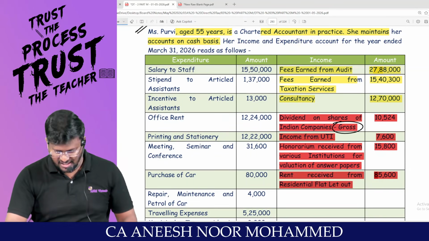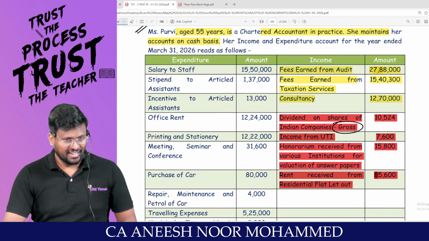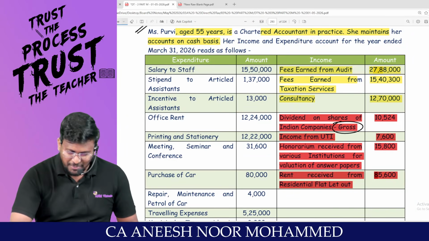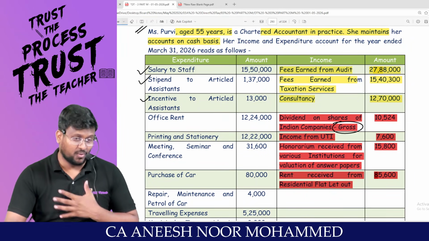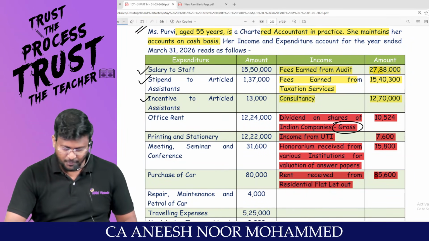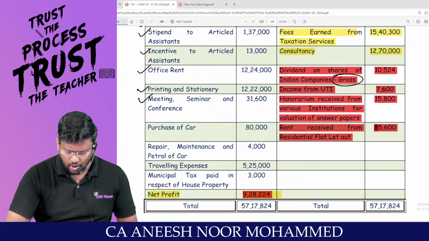Stipend to article assistant. Tomorrow after you become CA, you need articles, right? At that time, any vacancies there, you inform me, I will come and be your article. You have to pay me stipend. Hello, sir. Incentive to article assistant. If I am working well, you have to give me incentive. Office rent, yes, you are supposed to be paid. Printing and stationery. Meeting, seminar, conference.